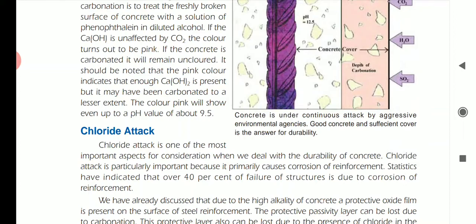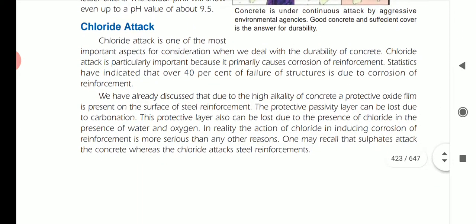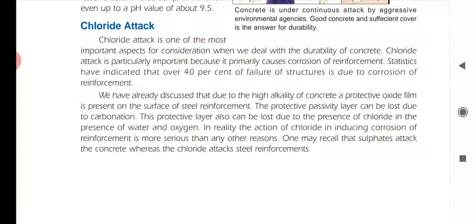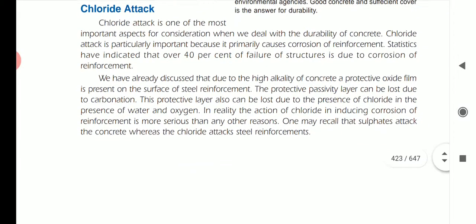And next we have another chemical reaction, that is chloride attack. So as you know, the chlorides, that is Cl minus. Chloride attack is one of the most important aspects for consideration when we deal with the durability of concrete. Chloride attack is particularly important because it primarily causes corrosion of reinforcement. Statistics have indicated that over 40% of structural failures are due to corrosion of reinforcement.